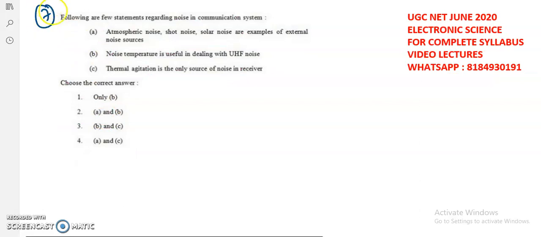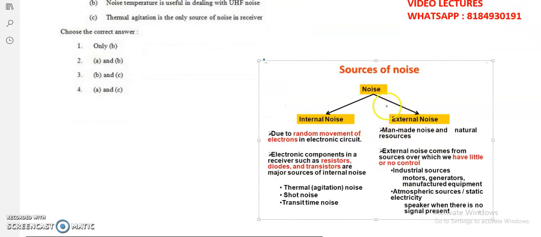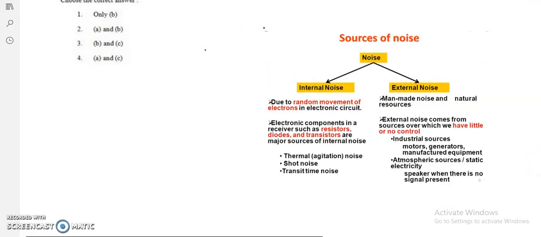Now coming to the seventh question: following are a few statements regarding noise in communication systems. In a communication system, we have two different types of noises: internal noise and external noise. External noise is man-made noise and noise from natural sources.